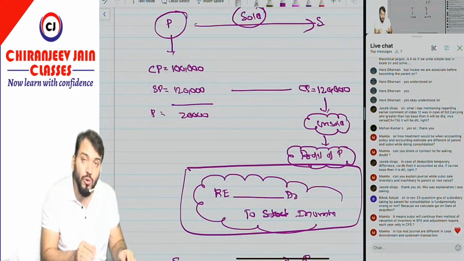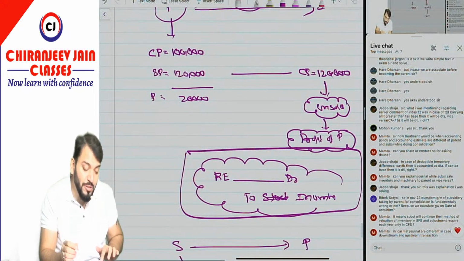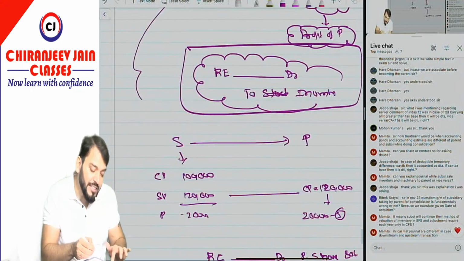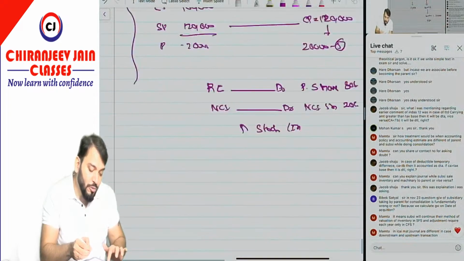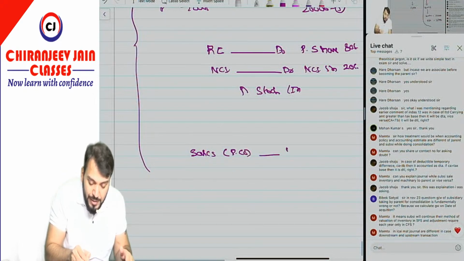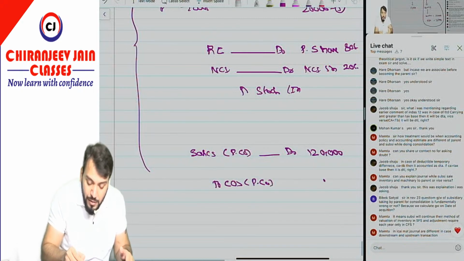The parent company has sold goods. Correct. So it is a transaction of the parent company. So the sale transaction of the parent company will be eliminated. So I am explaining from the ICAI journal entries point of view. So what will be the journal entry? Can I say sales of the parent company will be eliminated by 1,20,000 and the cost of sales of the parent company will be eliminated by 1 lakh.